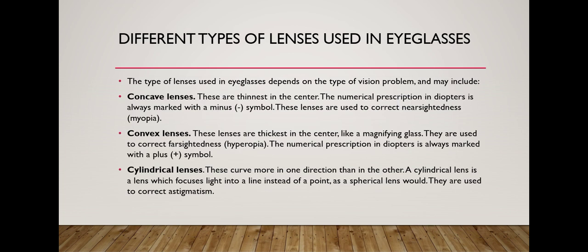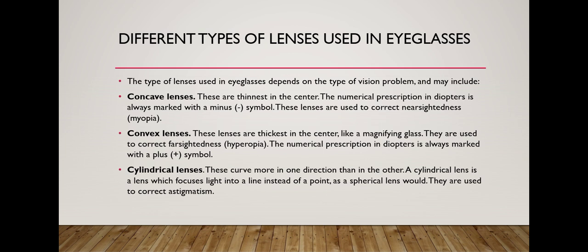Different types of lenses used in eyeglasses. There are different types of lenses which are used in eyeglasses. They are concave lenses, convex lenses, and cylindrical lenses. Concave lenses are thinnest in the center, and convex lenses are thickest in the center. Concave lenses: the numerical prescription in diopters is always marked with the minus symbol, and these lenses are used to correct nearsightedness, myopia.